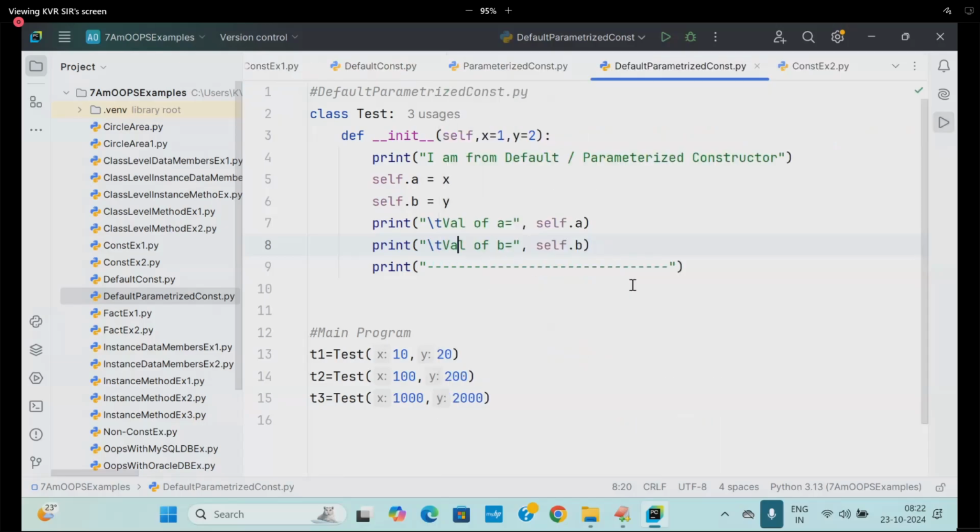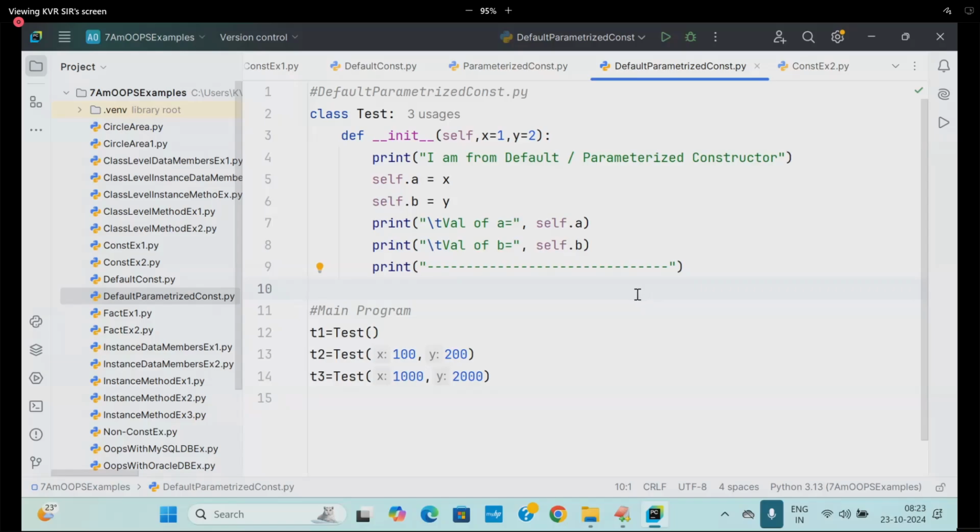That's why the rule is, in a class of Python, we should not write both the default and parameterized constructor, because the same constructor name is there. PVM is doing the interpretation process. It will consider which statement? Latest constructor only. To avoid this problem, we will go for what? Default plus parameterized with the concept of what? Default argument concept we will use so that we can fix that issue.